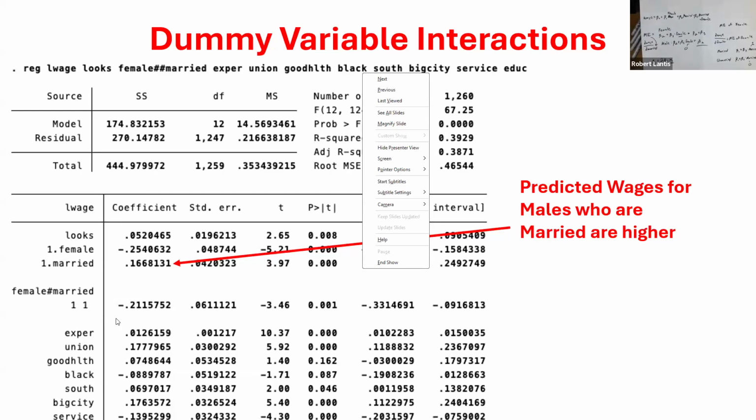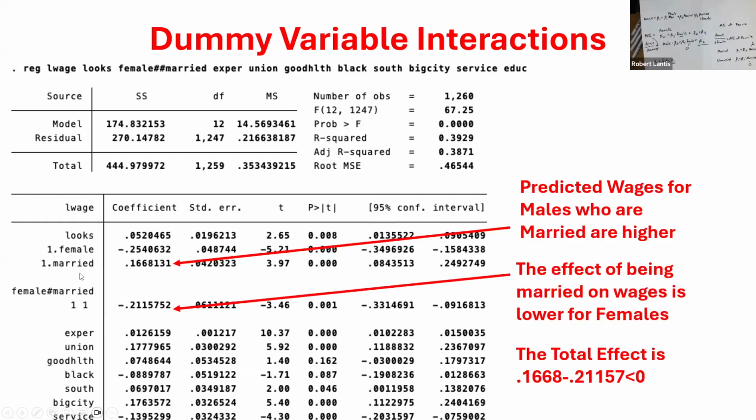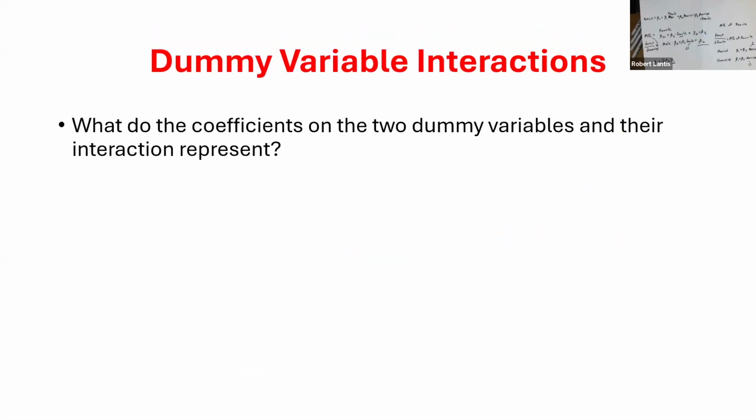All right. So here this was in the context of the marginal effect of being female. We already talked about how, if you add in the interaction, we now see that the total effect for a female being married was actually negative, right? So it can vary between the two groups. Okay.